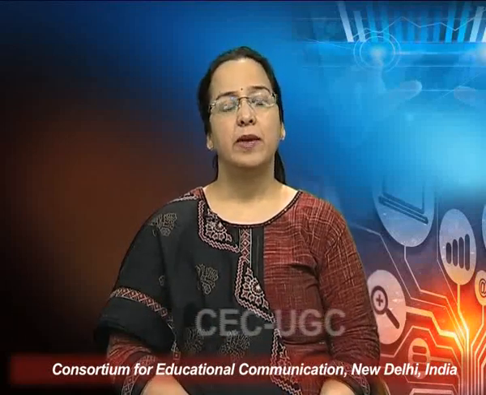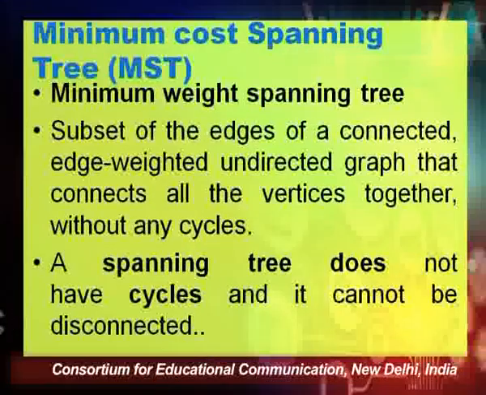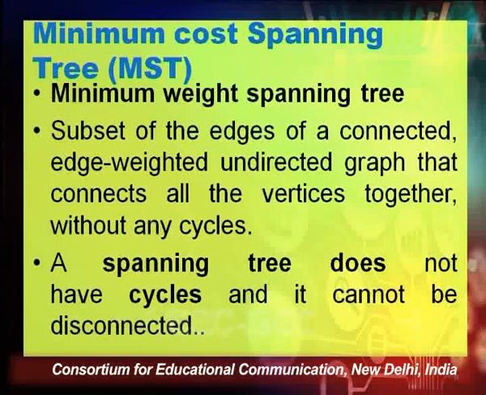After looking at the spanning tree, let us come to the minimum cost spanning tree. The minimum cost spanning tree is also called the minimum weight spanning tree, because the parameter we are aiming to minimize is the weight of edges, and I have already told you that the graph has to be weighted.